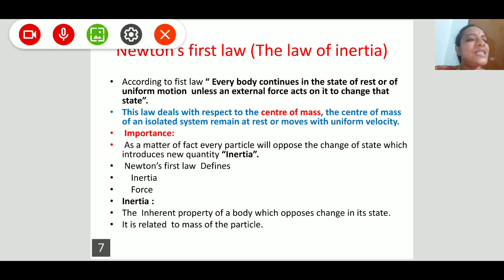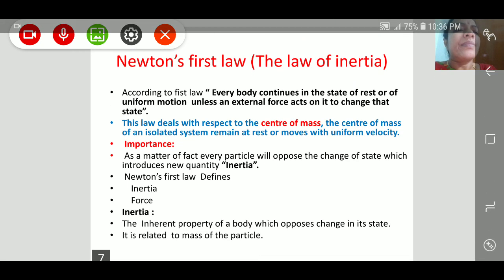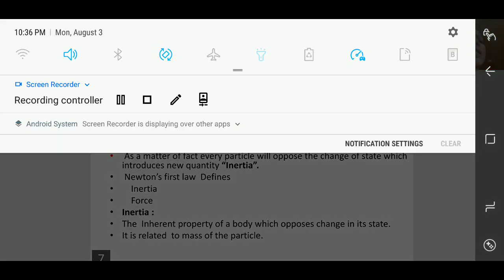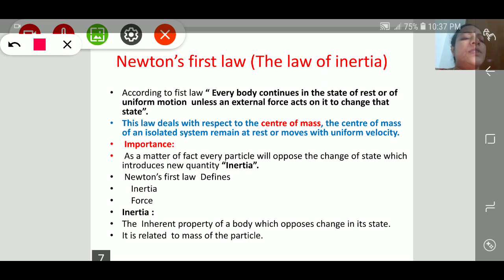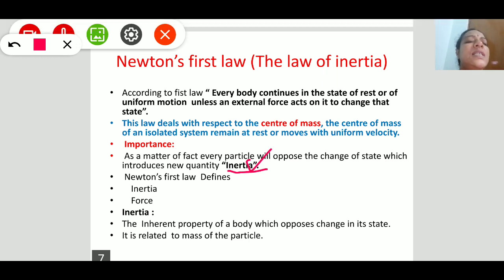This is a natural property of a body. So by this, we introduce a new physical quantity, that is inertia, the inherent property of a body which opposes change in its state.